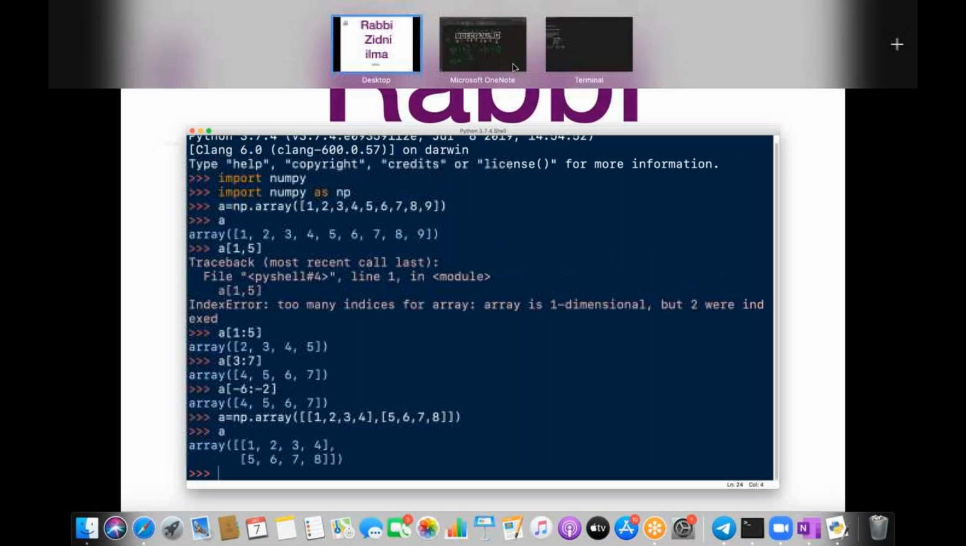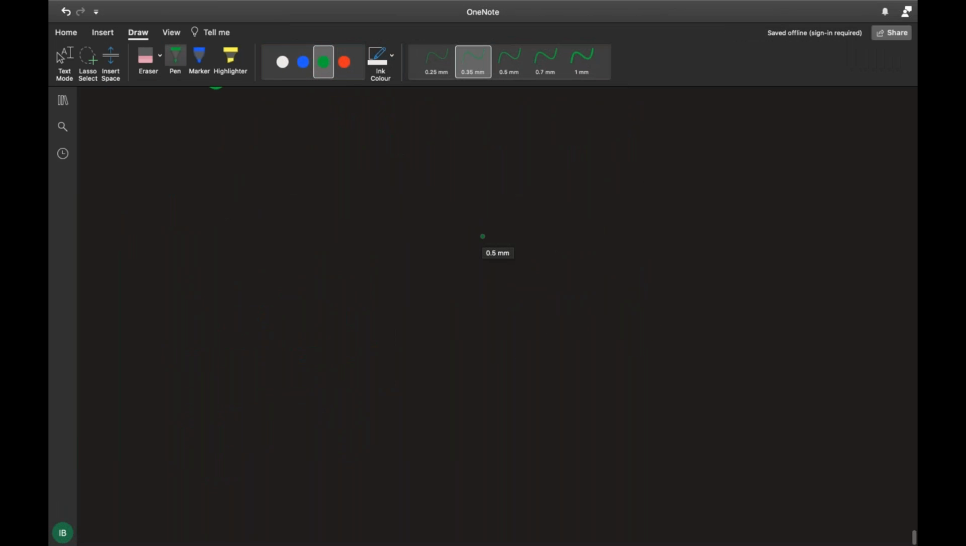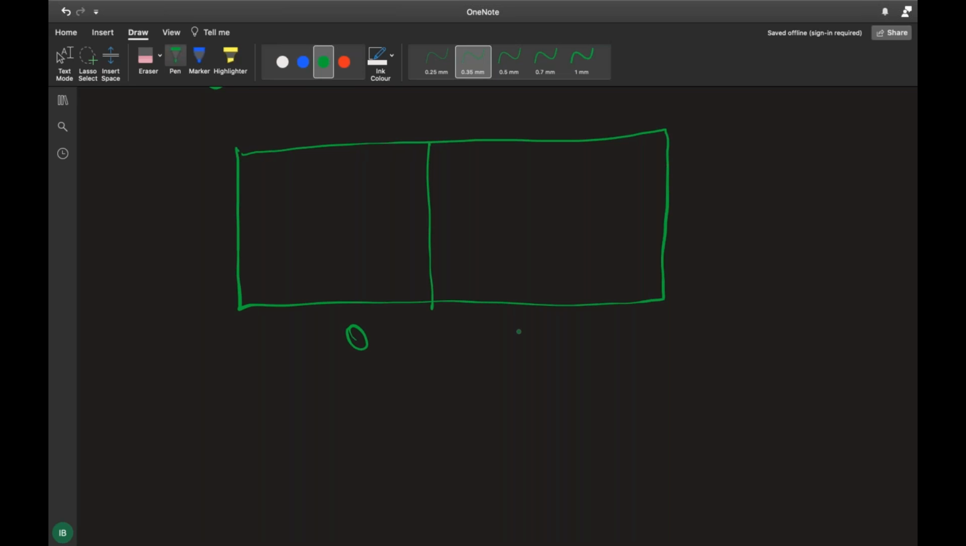So how will the block diagram be for the two dimensions? How will the block diagram be, guys? The block diagram will be something like this. So I'll come here and draw this diagram. I'll write 0, 1 for the rows, and then for the columns 0, 1, 2, 3.